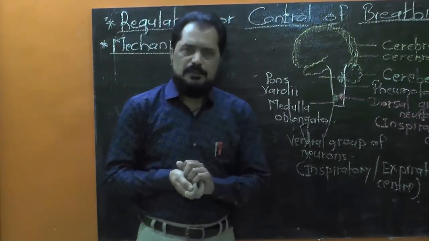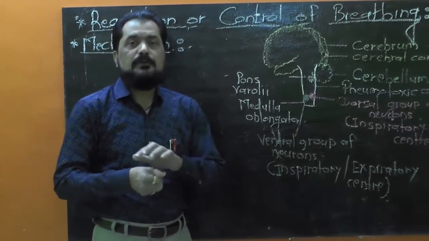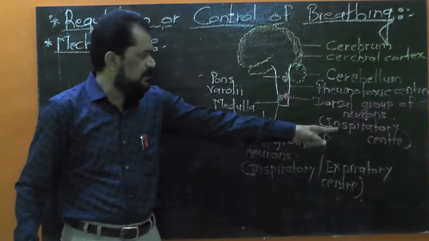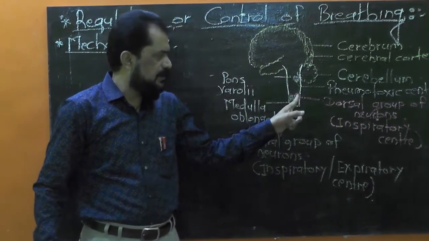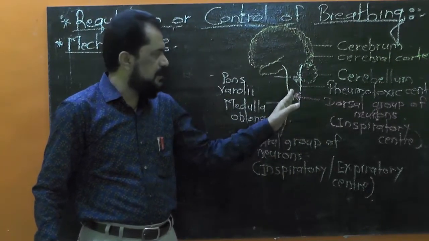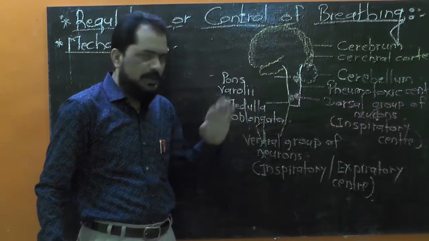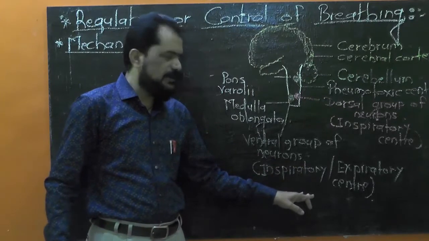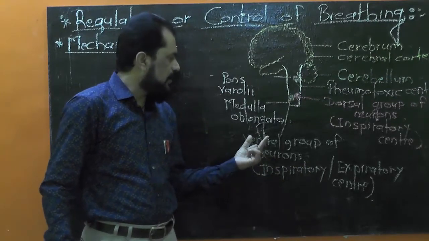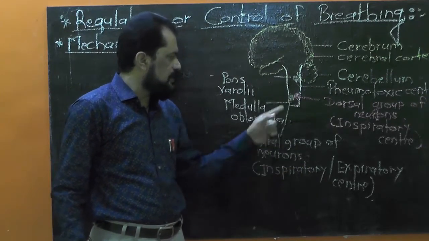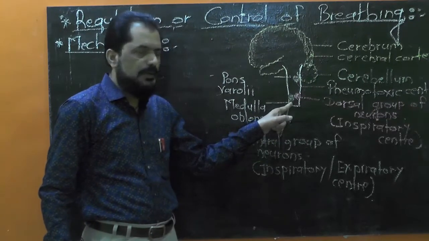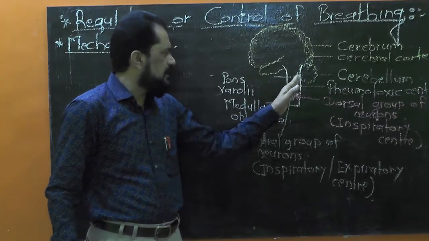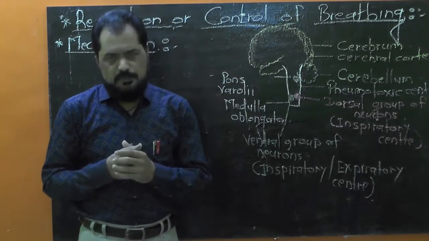I said just now that the act of normal breathing is controlled by these three main centers: the inspiratory center, that is nothing but the dorsal group of neurons present in the dorsal portion of medulla oblongata, then the inspiratory and expiratory center, which is in the form of ventral group of neurons in the ventral portion of medulla oblongata, and also the pneumotoxic center present in the dorsal portion of pons varolii.